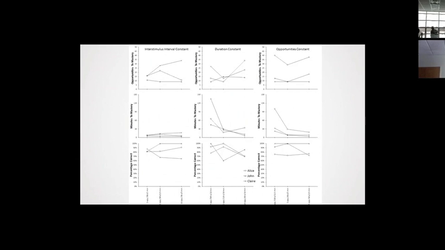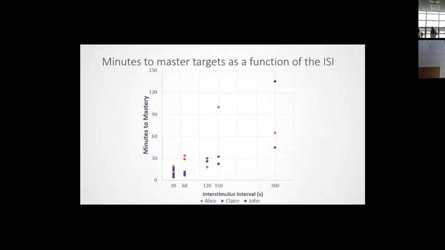And then we see, again, some variability in the percentage correct across these different intensity levels. This picture of pacing being very important gets really highlighted if I plot the minutes to master the skill as a function of the pacing of the session, or the interstimulus interval.